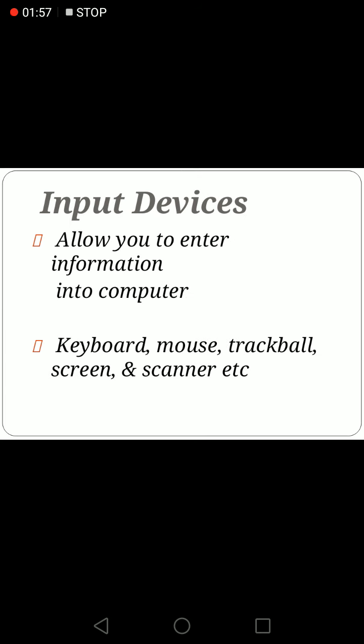Input device. In computer, an input device is a piece of equipment used to provide data and control signals to an information processing system such as computer. Examples of input devices are keyboard, mouse, scanner, camera and microphone.